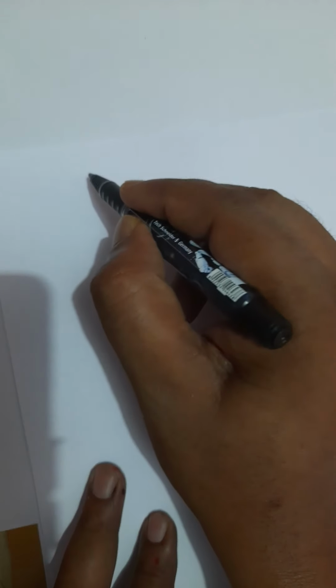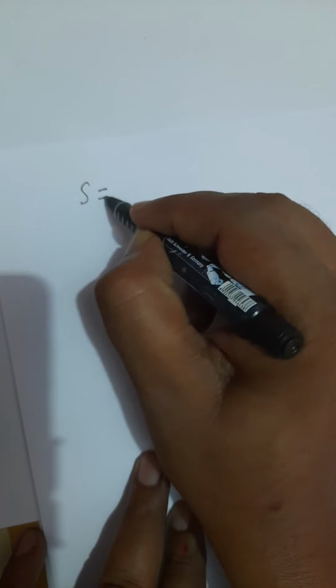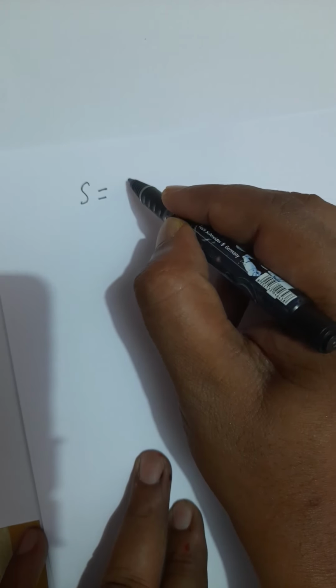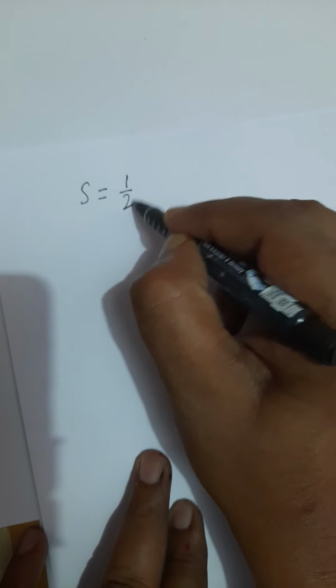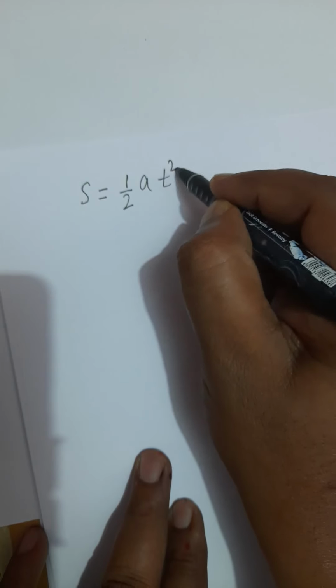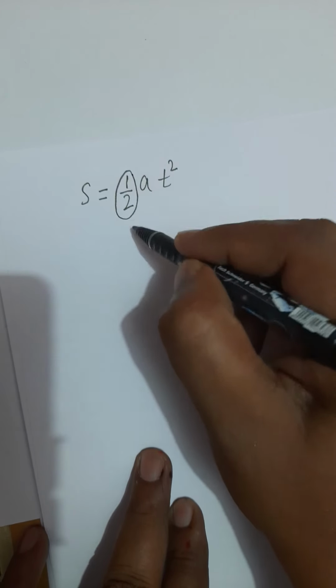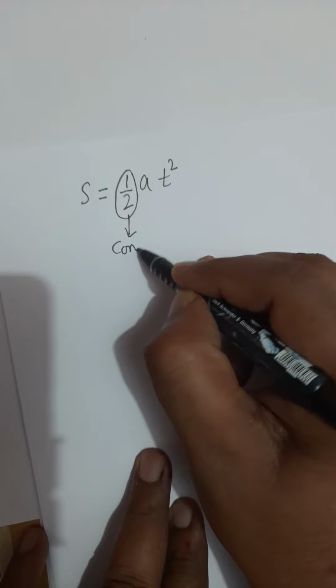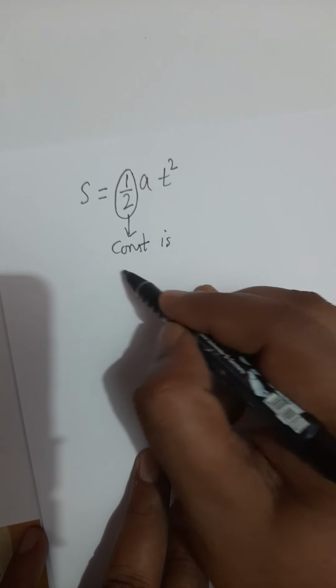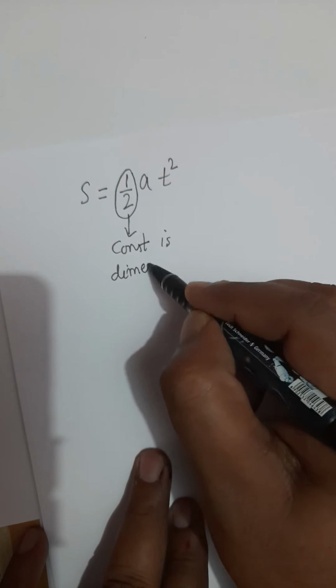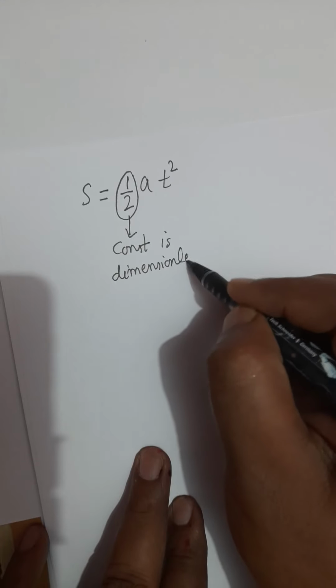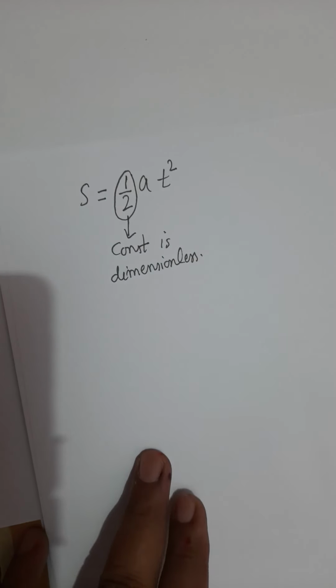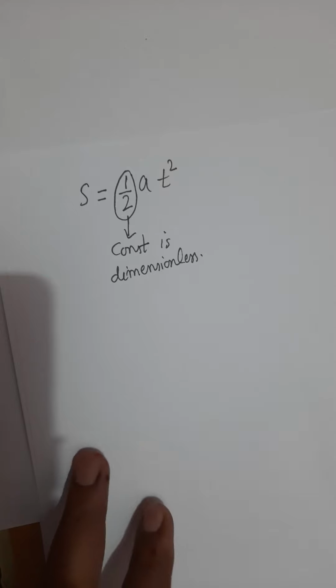You have a formula, say, displacement. If the object starts from rest, displacement is 1 by 2 a t square. Notice this 1 by 2 is a constant appearing in the formula, and this constant is dimensionless. So this is one example where the constant is dimensionless.